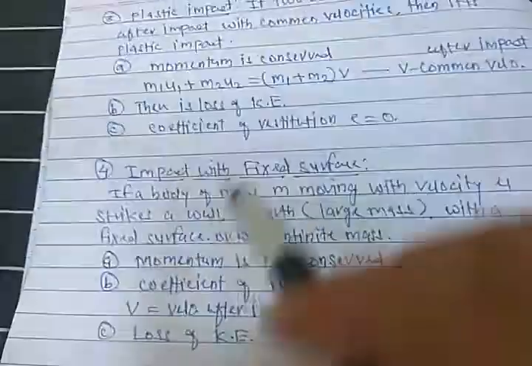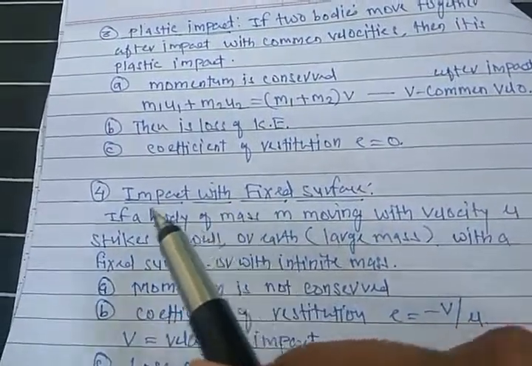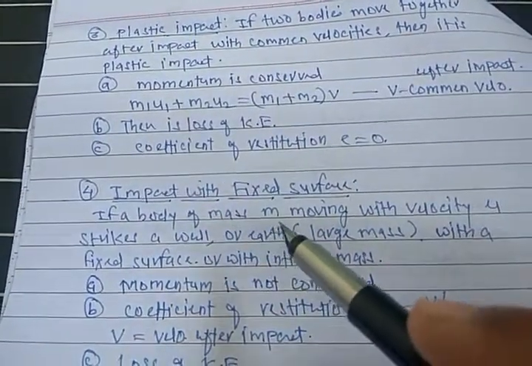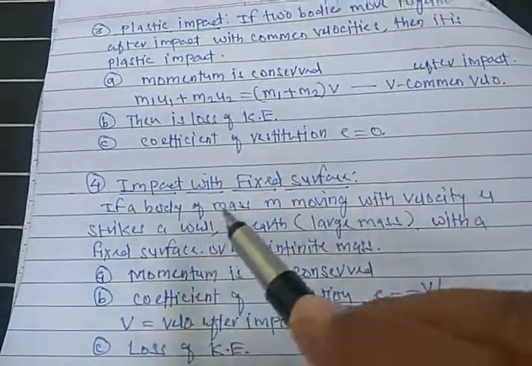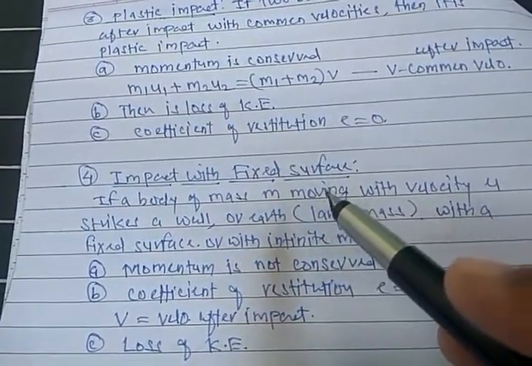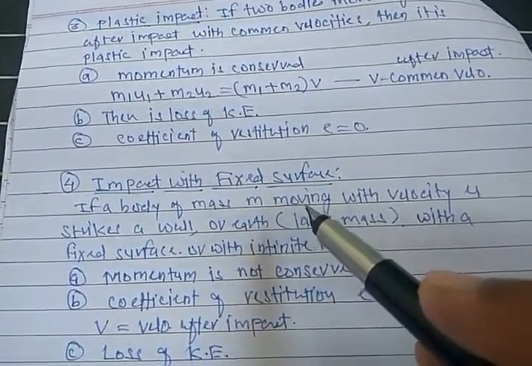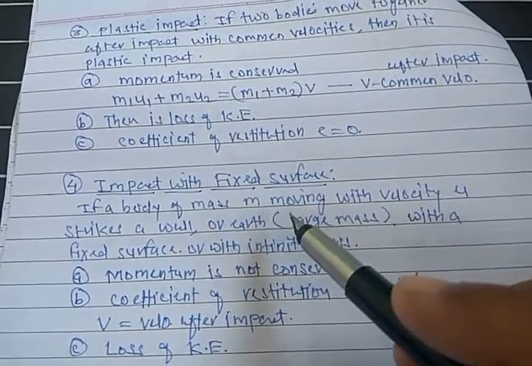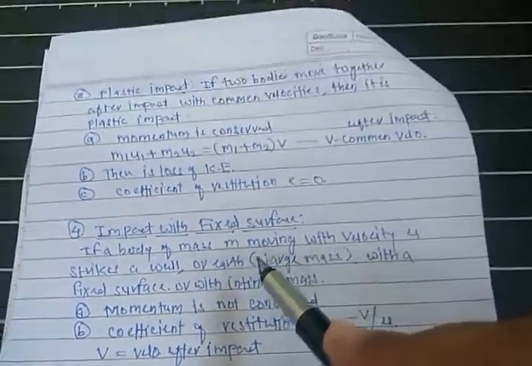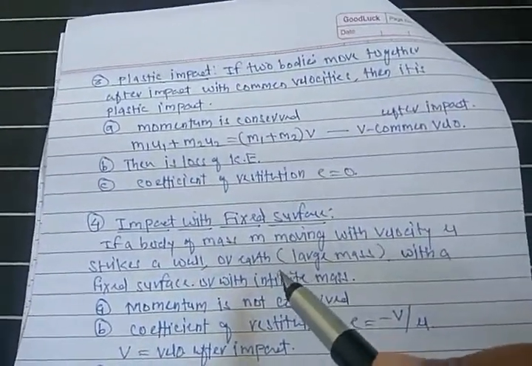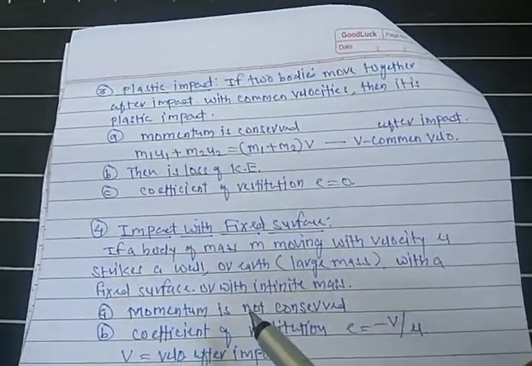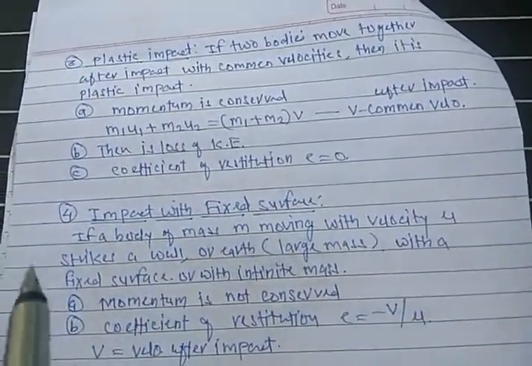Next, the fourth type of impact, which is important for numericals: impact with a fixed surface. This is used in cases where a ball is made to strike the surface of the earth or ground, where one body is of much larger mass than the other, or it is a fixed surface.